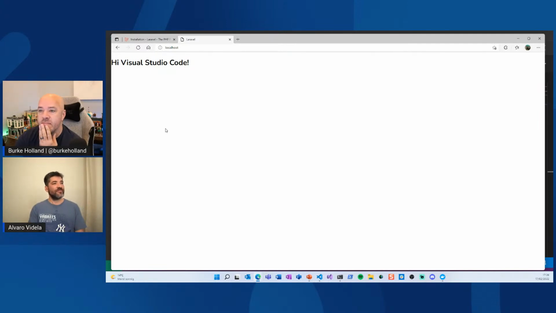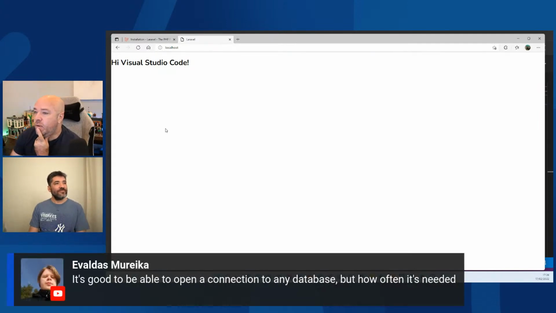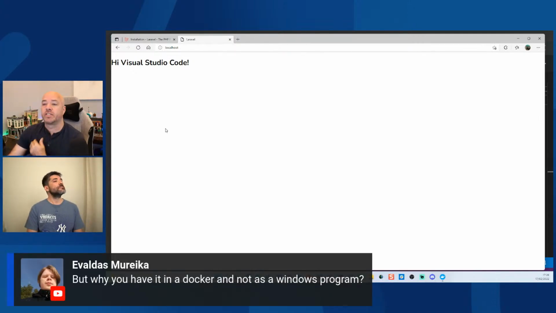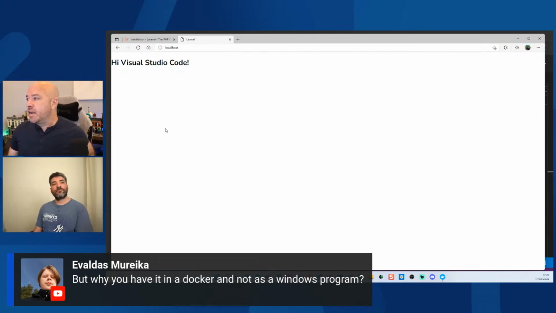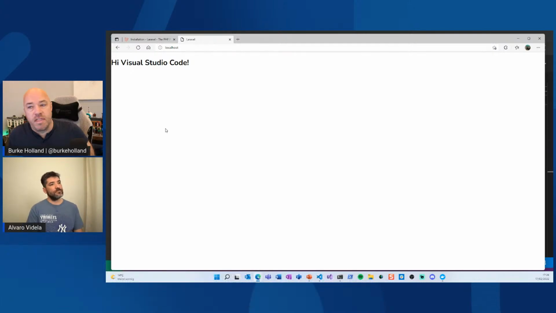Yes. So this is a good question. Evalda is asking the quintessential question here: but why would you have it in Docker and not as a Windows program? It's because without that, you would otherwise have to download and install MySQL, make sure it's the right version, download and install Redis cache. You might have different ports for those things, right? They might be exposed differently than the project knows about. And so in this way, they can give you all of that. So you don't have to install anything.